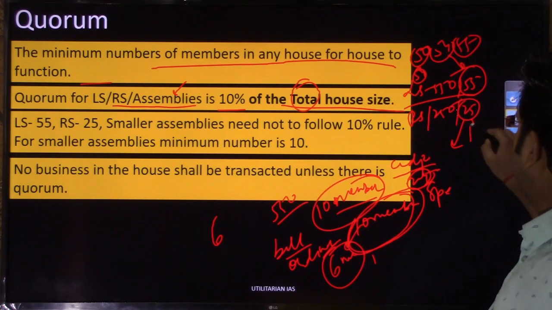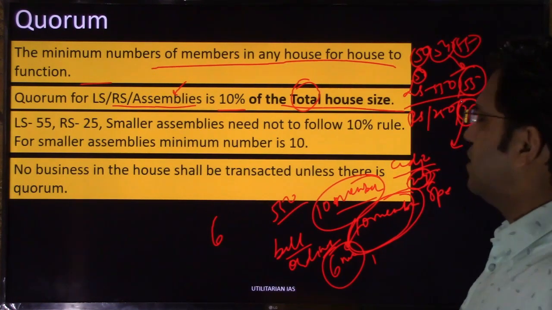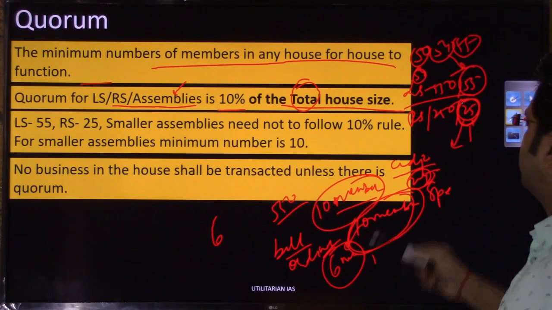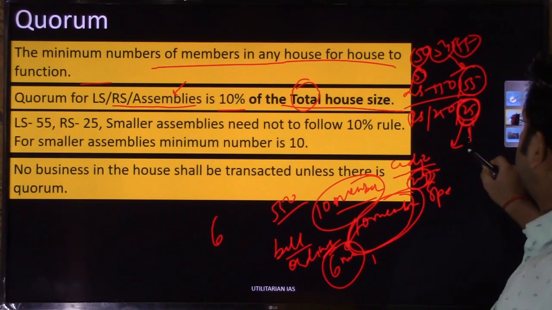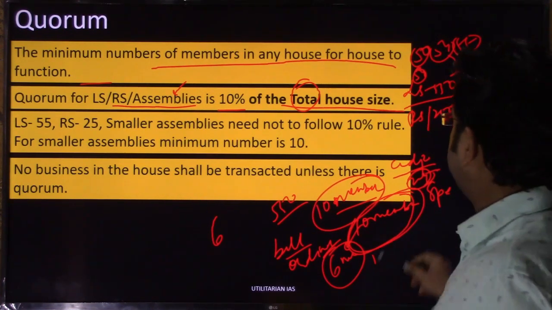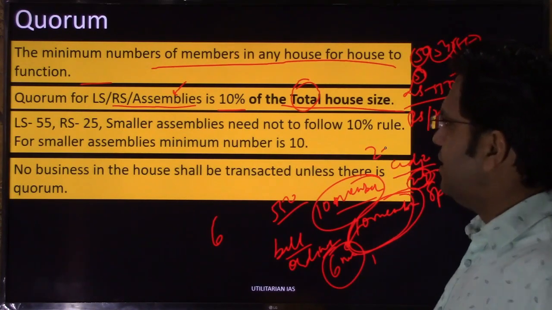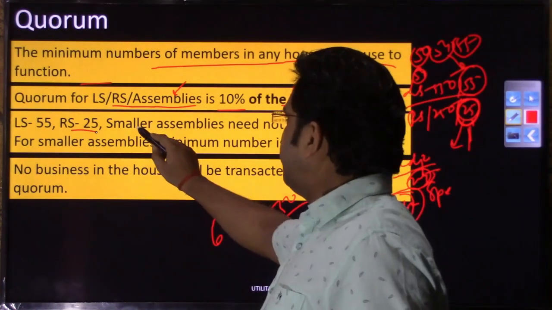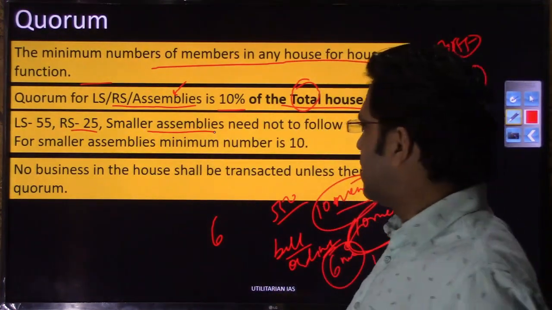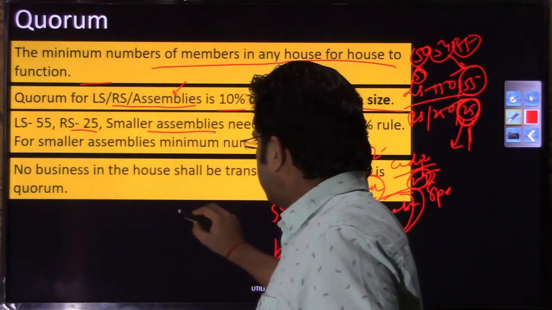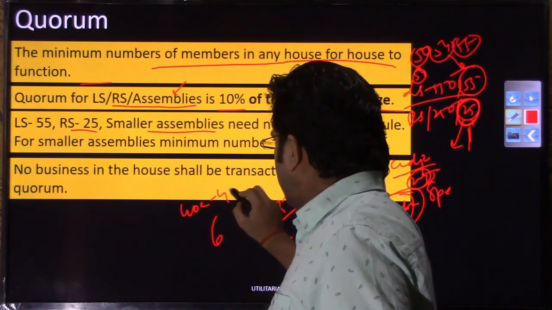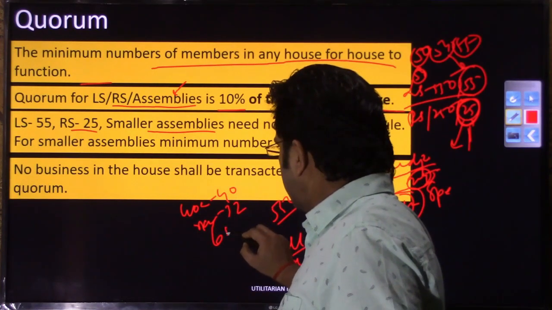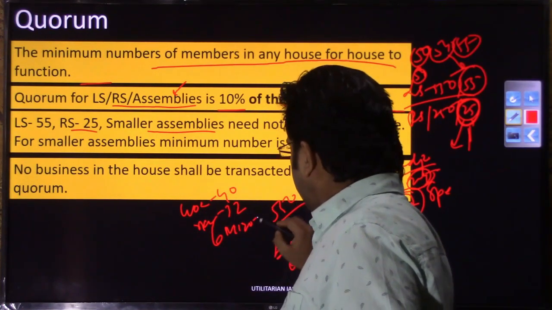So, in Rajya Sabha, if this number is not present, the chairman or the deputy chairman will take the call to suspend the business of the house for whatever time he or she feels apt, right? So, in Lok Sabha 55 members, Rajya Sabha 25 members. You have some smaller assemblies in India as well, right? So, for example, Goa has only 40 seats, Sikkim only 32 seats, Mizoram again 40 seats.